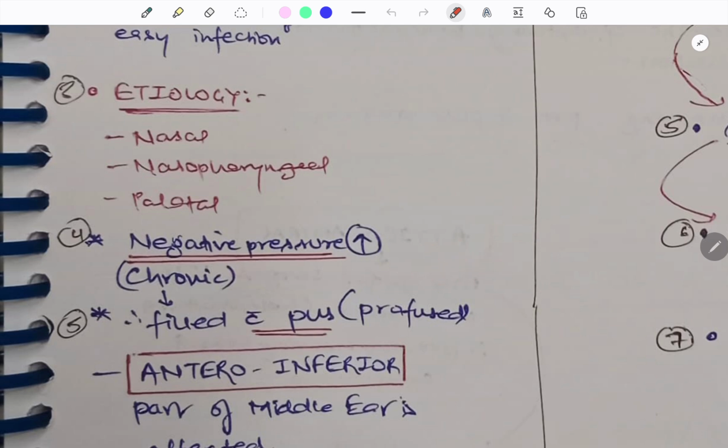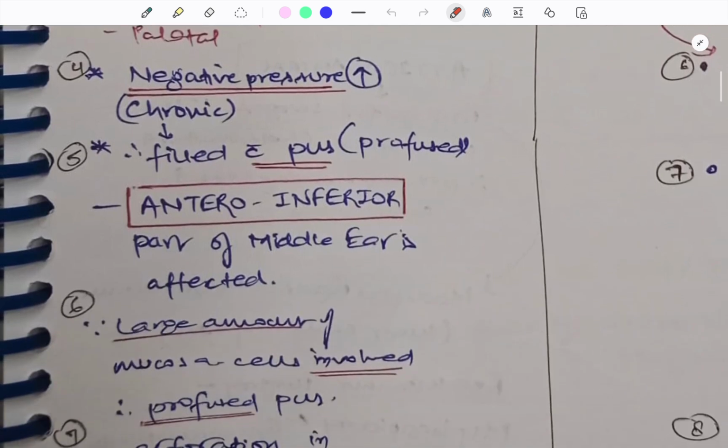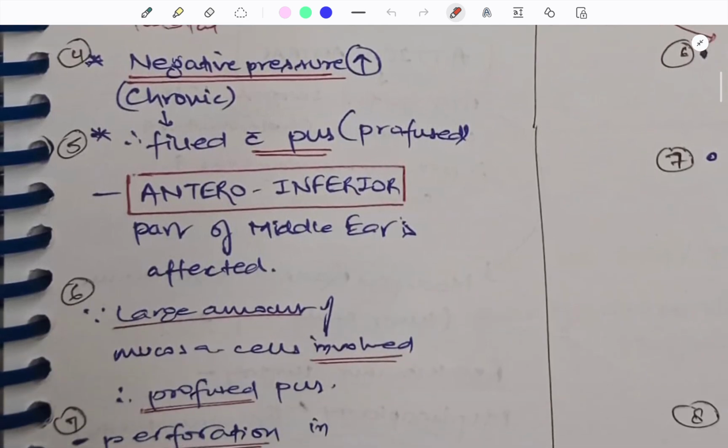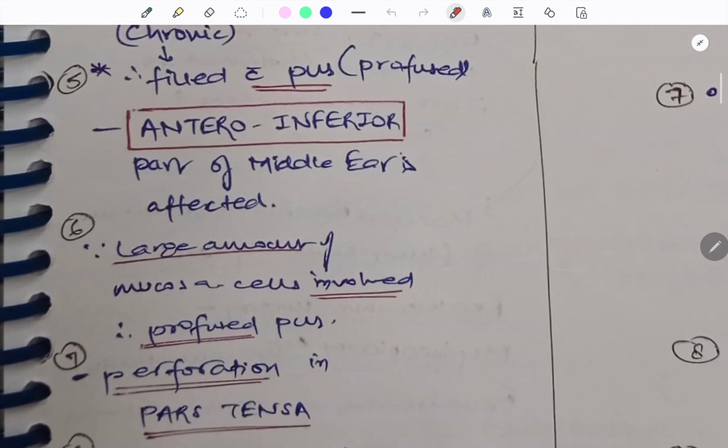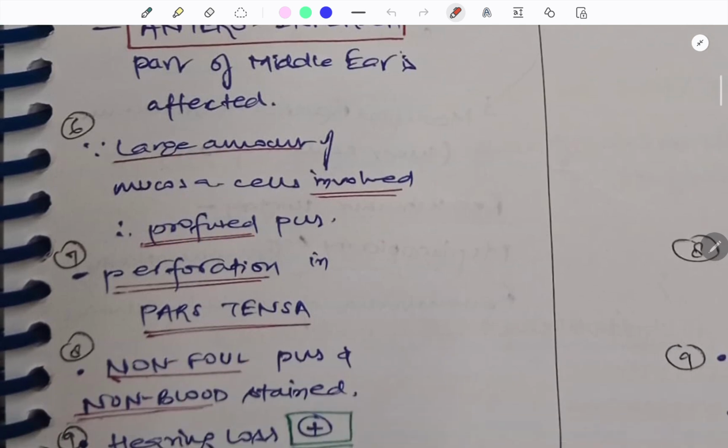So how will they complain? While lying down, the pillow gets wet. That is how the profuse discharge is expressed, and it is mainly the antero-inferior part of the middle ear that is affected if perforation is there. A large amount of mucosa is involved, therefore profuse pus, as I have told.